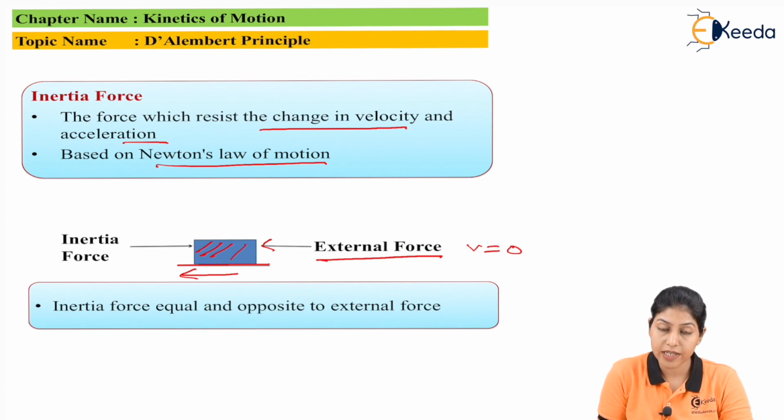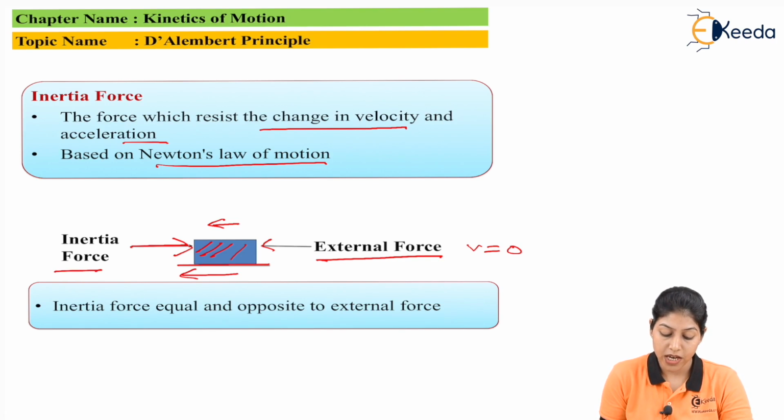If we increase the magnitude of force, the velocity will start increasing, and because of the increase in velocity the body will move in the direction of force. The inertia force is applied against the direction of external force, resisting the change in velocity and acceleration of the body.